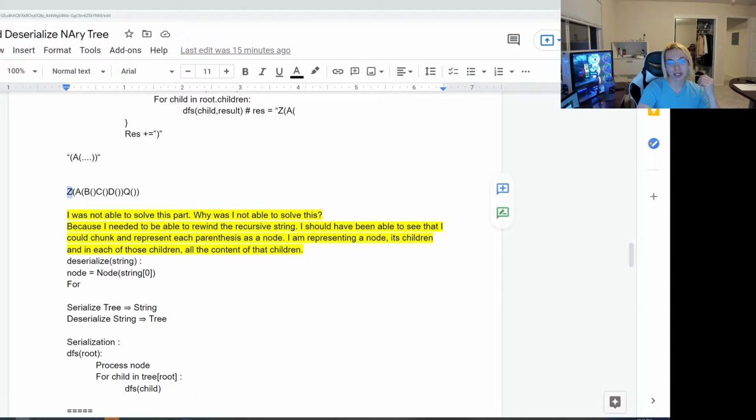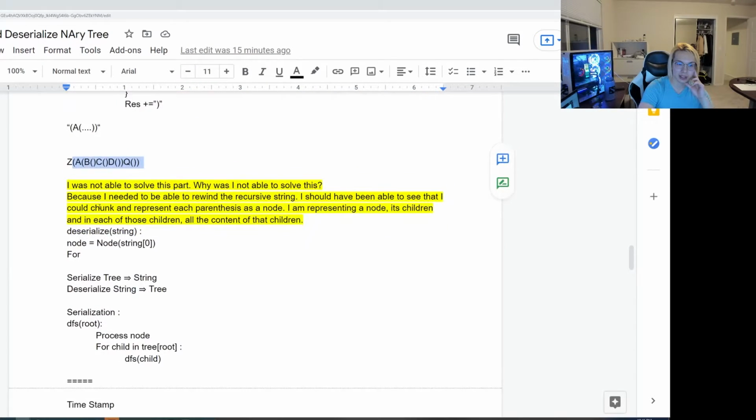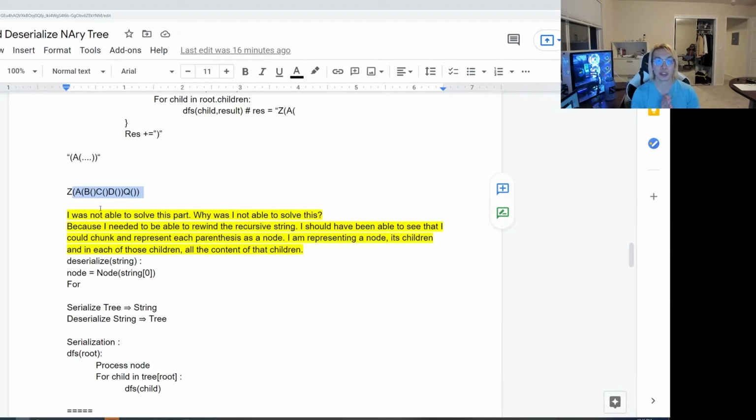After all, you've already identified that you have the node here and then you have the children. So this tells me that you don't really understand your own solution to begin with, and that's probably another lesson that needs to be taught. So let's move on to the next part, how to increase our time efficiency.